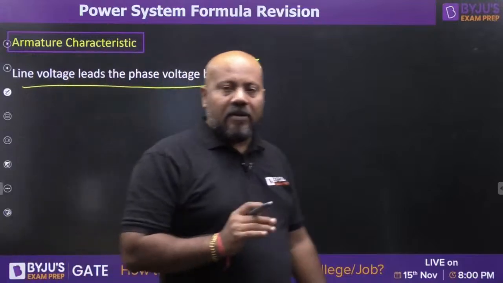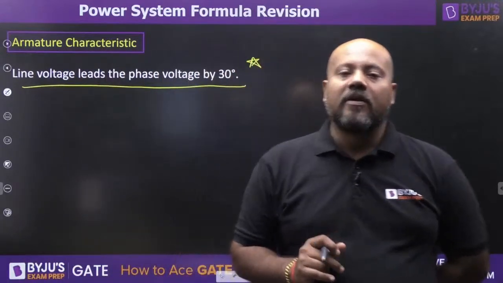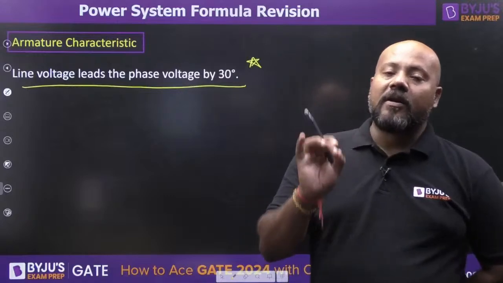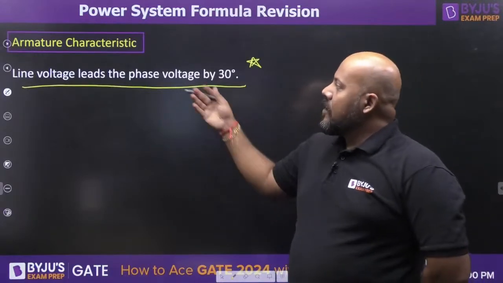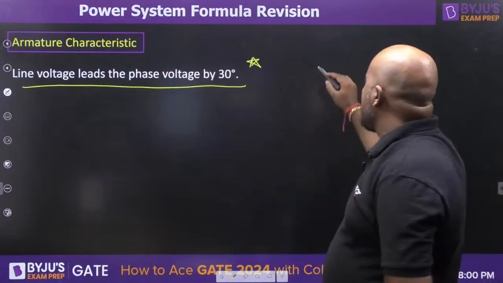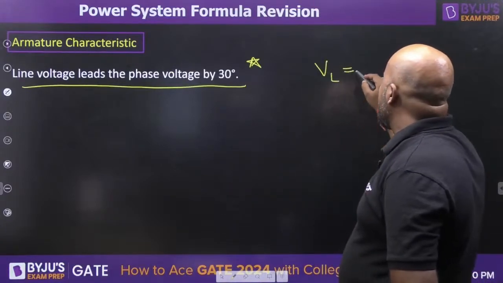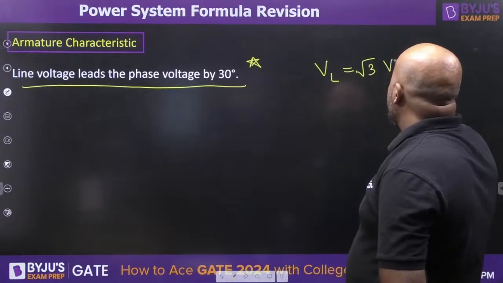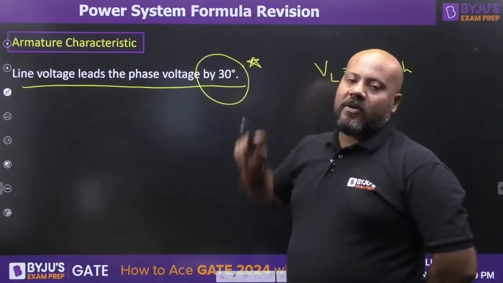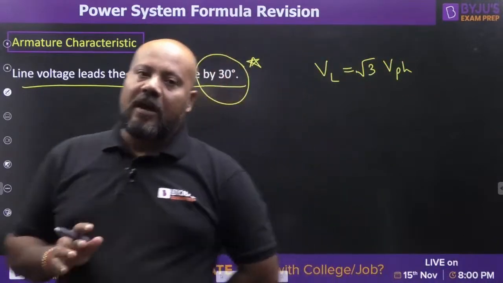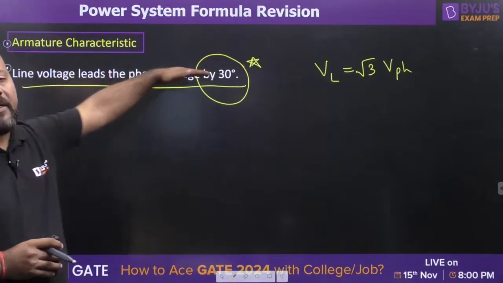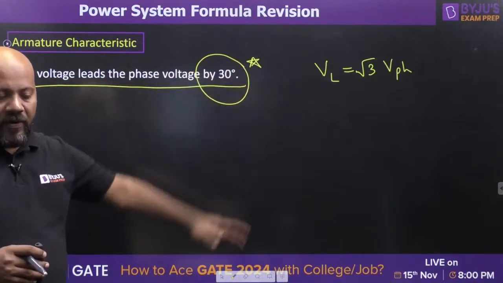If you have the expression or the value for phase voltage, then you can write the line voltage, because you know the magnitude of line voltage is going to be root 3 times the phase voltage. And you have the phase angle information also, that line voltage for the star connection is going to be leading the respective phase voltage by 30 degree. Are you able to follow this or not?